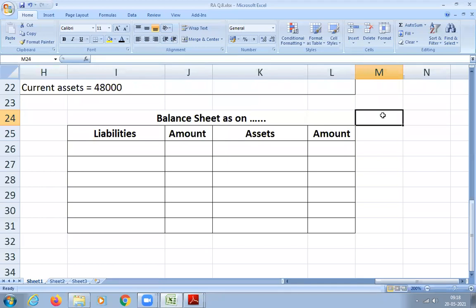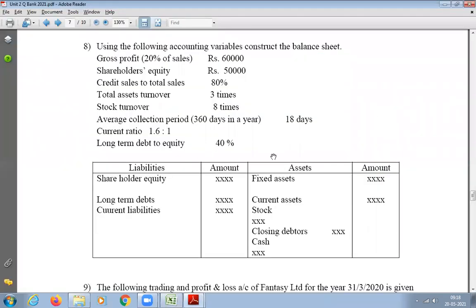Done? Shall we start? No need to worry about what to write in the balance sheet. He has given the format, just follow the same format. Write whatever is given there, and you already know the amounts we have calculated. Just write the amount. The balance sheet has to tally.